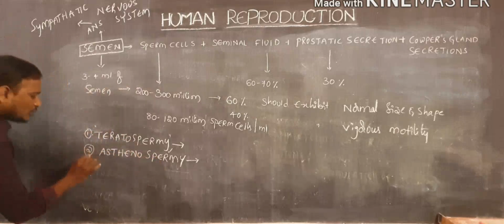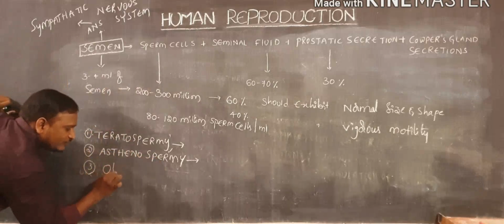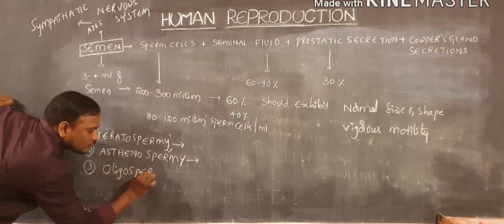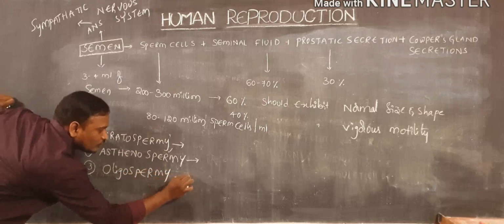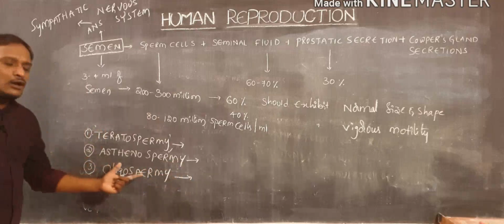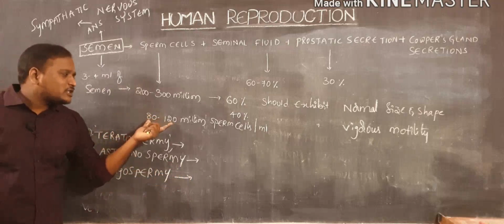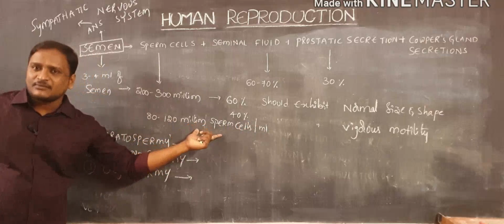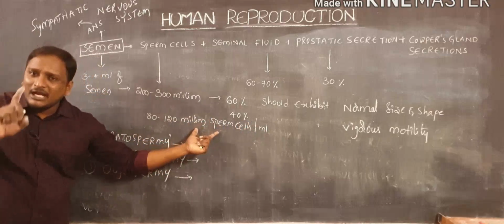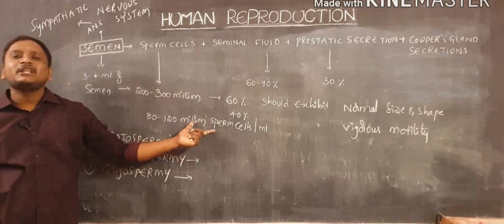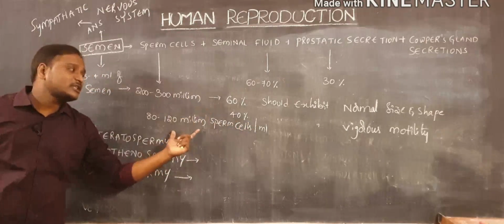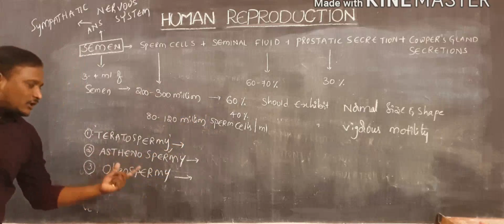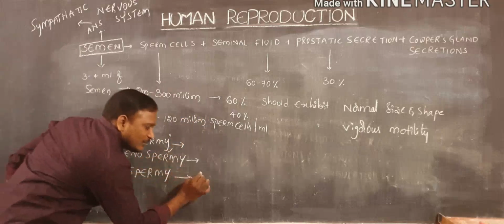Right. There are two other conditions. Oligospermy. Generally, 1 ml of semen consists of 80 to 120 million sperm cells. If 1 ml of semen consists of fewer than 20 million sperm cells, that condition is called oligospermy.